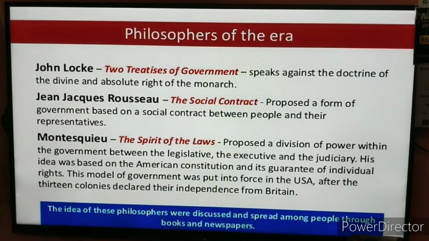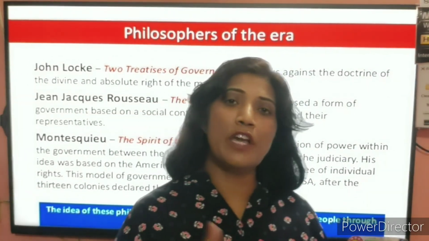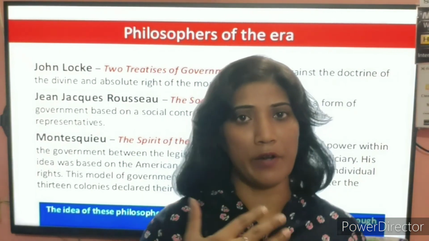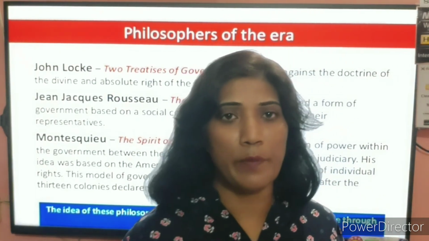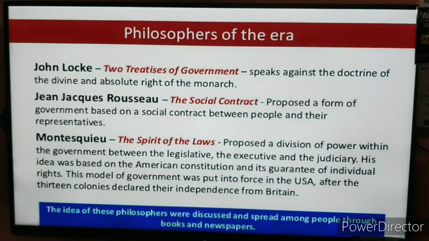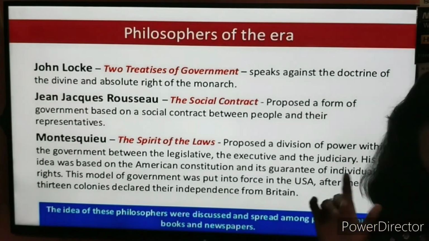There was another important writer and philosopher who wrote another book, The Social Contract. In The Social Contract, Rousseau has highlighted that there has to be a contract between the society and a representative. So this was the social contract that was proposed by Jean-Jacques Rousseau.